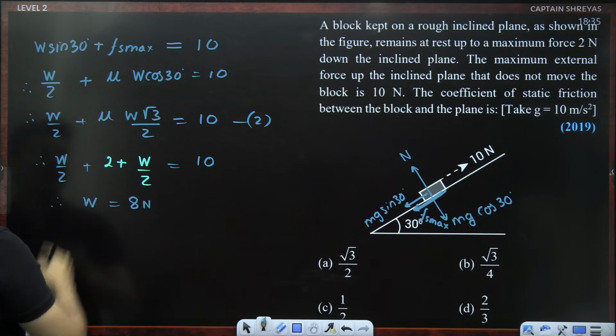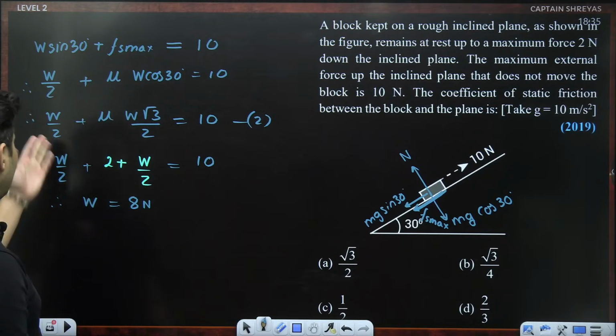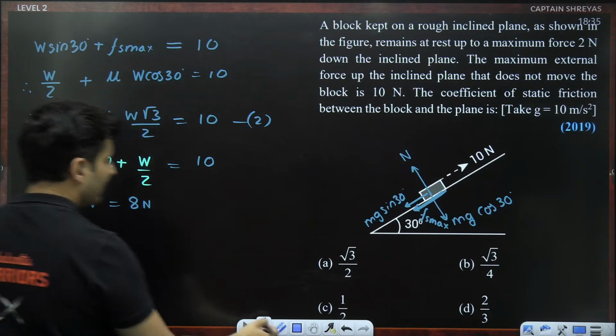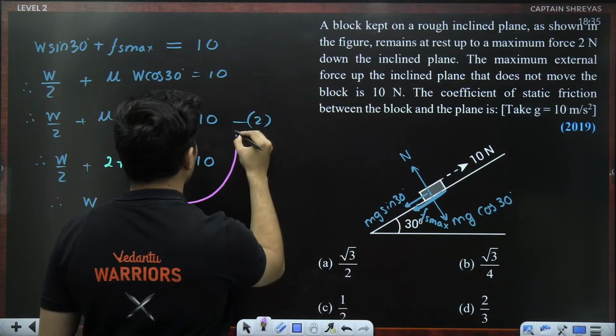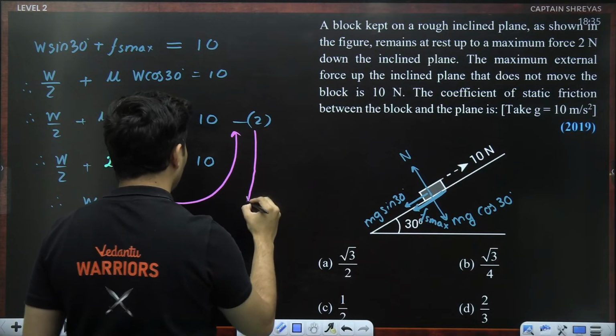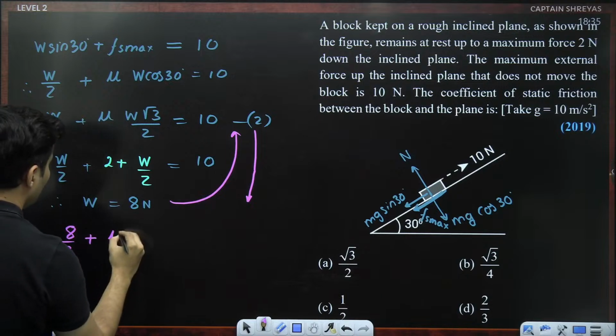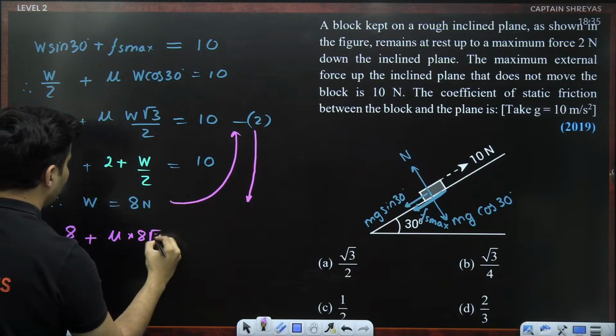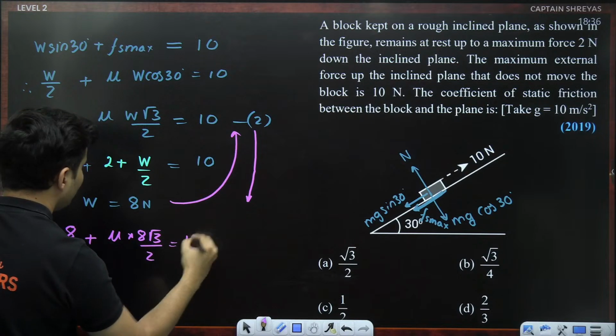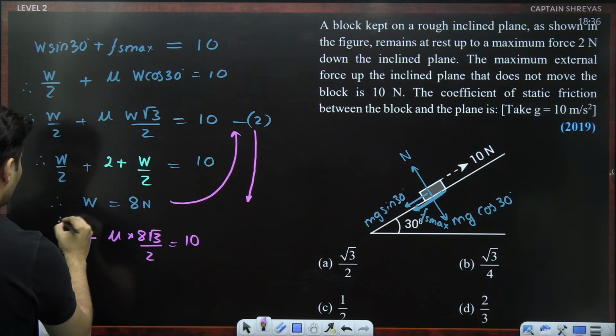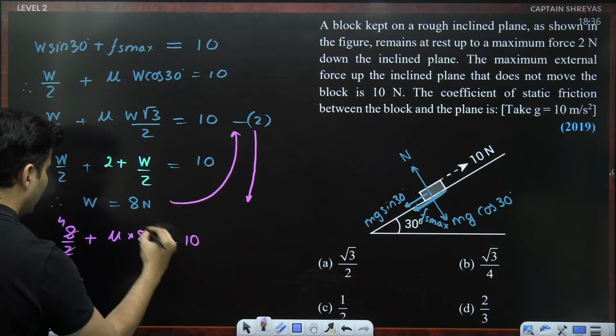Now once I get weight as 8 Newton, you can use this or any other equation and you will get the answer. If you want, you can substitute this back, let's say over here in equation 2. So weight is 8. So 8 by 2 plus mu into 8 root 3 divided by 2 is basically 10. 8 by 2 is 4.